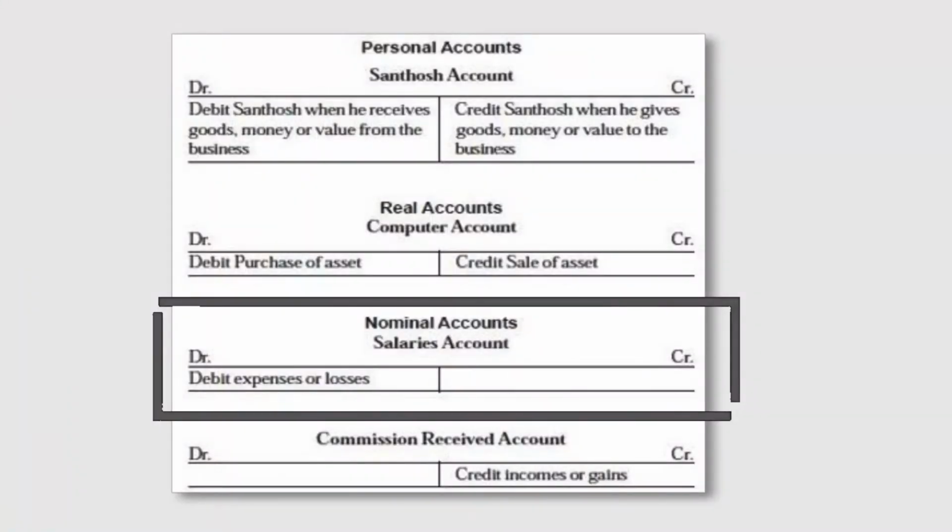Well friends, as I have discussed with you, in nominal accounts, accounts related to expenses and losses and accounts related to revenue and gains are recorded. So the accounts which are related to expenses and losses will have only debit balance. Therefore, such transactions are recorded only in the debit side of that particular expense.